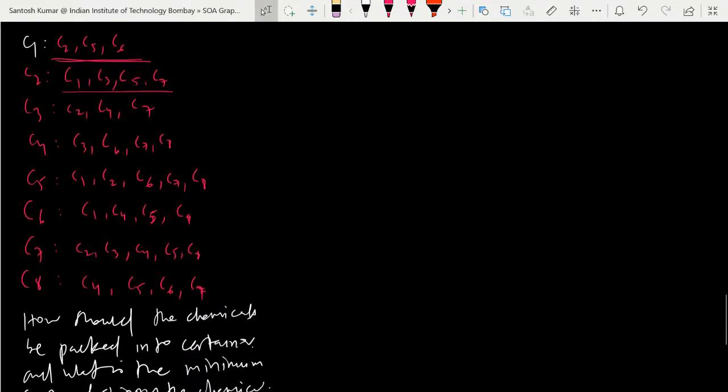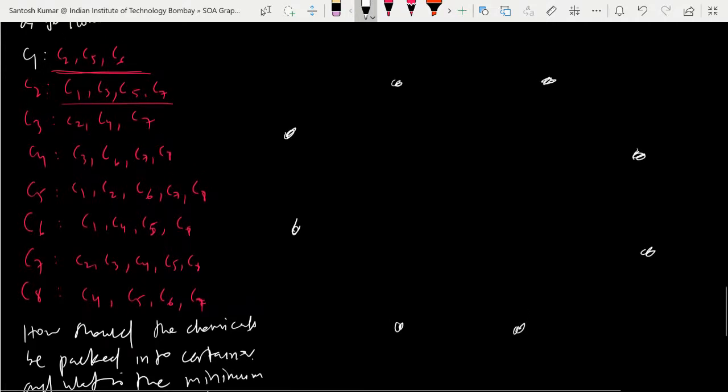We will take 8 vertices representing the chemicals. So 8 chemicals are 8 vertices. Let me mark them 1, 2, 3, 4, 5, 6, 7, 8.